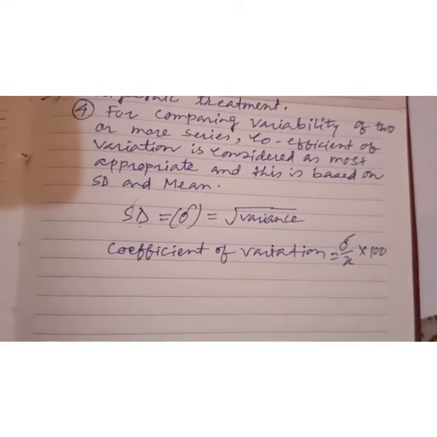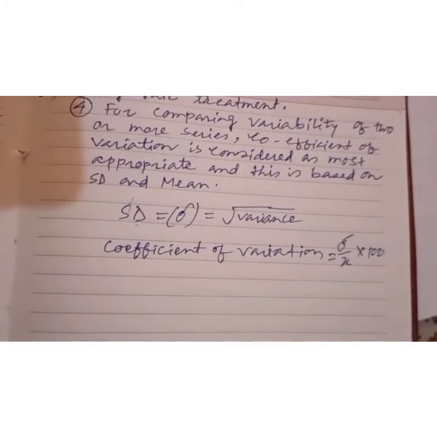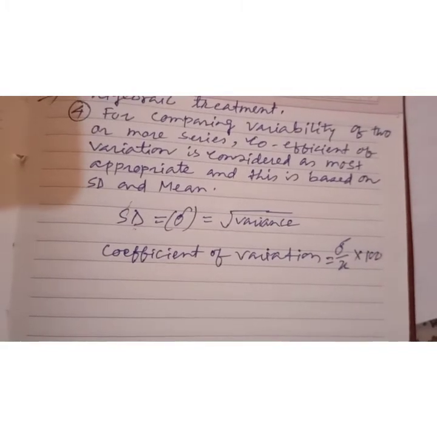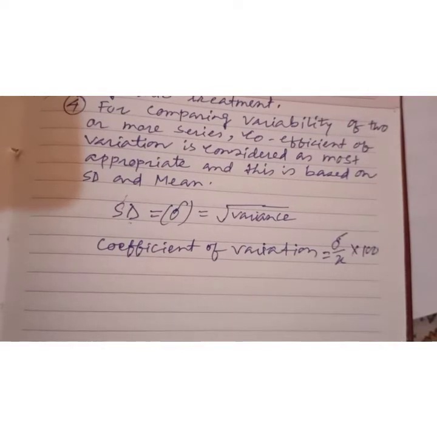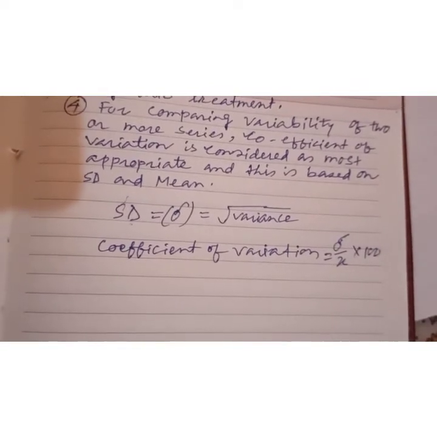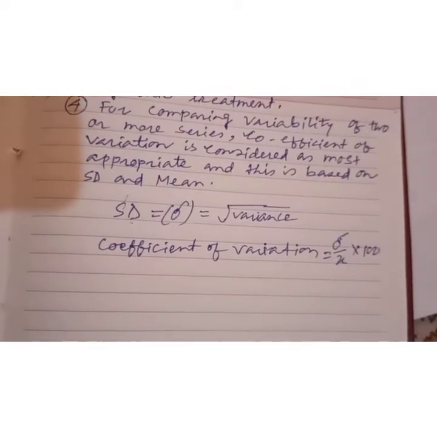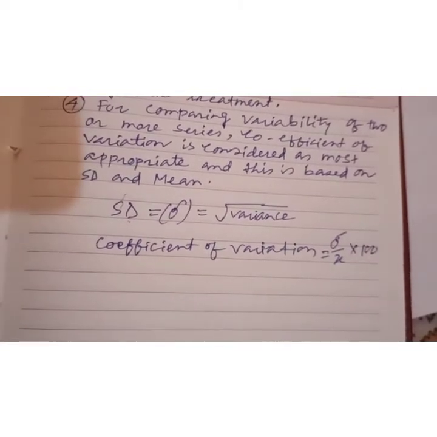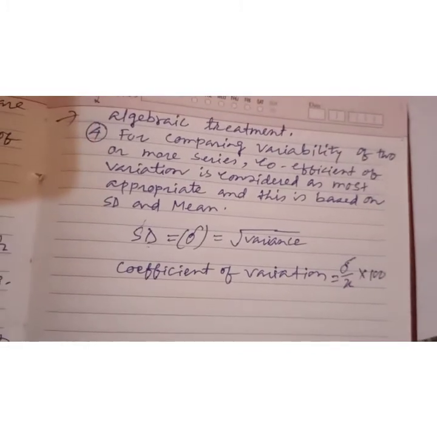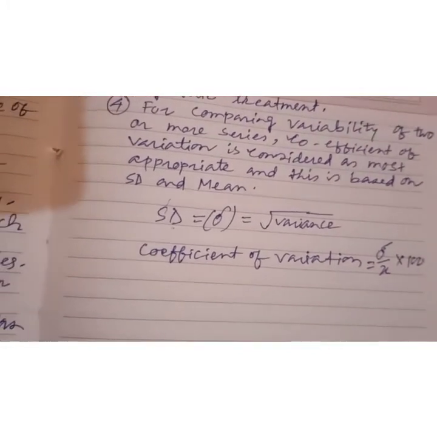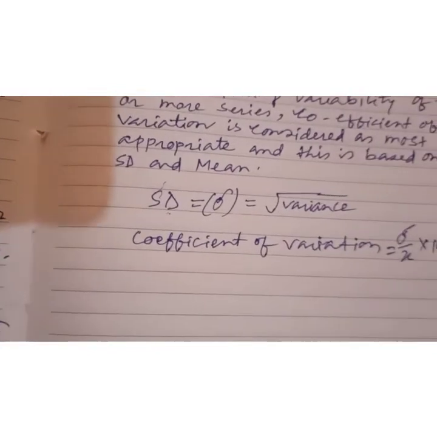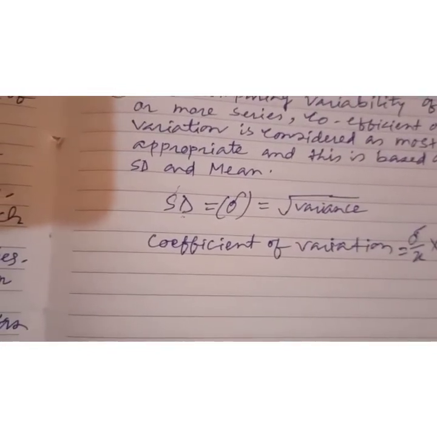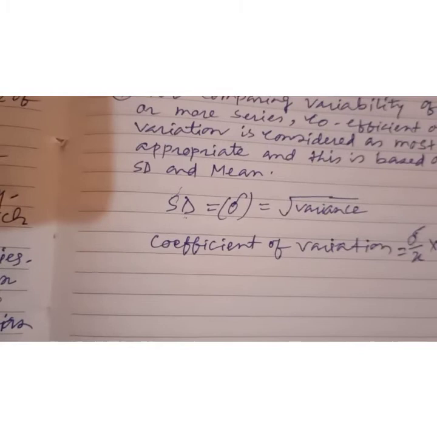Now, mention the steps involved while drawing a Lorentz curve. So the steps are: firstly, you write that the size of the items and frequencies are both cumulated. Next, percentages are obtained for these cumulative values. Thirdly, these percentages are to be plotted on a graph.